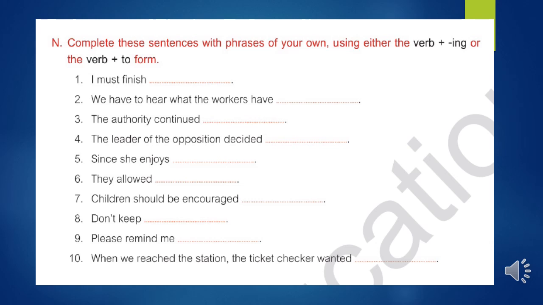Now see the fourth one: The leader of the opposition decided to protest. Now see the fifth one: Since he enjoys painting, I gifted her a paint box. Now the sixth sentence: They allowed the children to play in the garden. Now 6 sentences I have completed. The remaining 4 sentences, number 7, 8, 9 and 10, you have to complete by yourself. I hope that you all can complete the sentences.